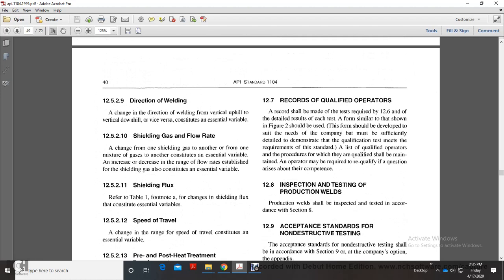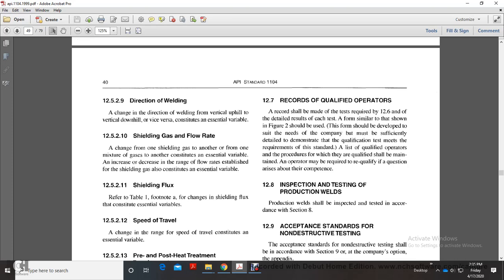12.7 Records of qualified operators. A record shall be made of the tests required by 12.6, including the detailed results of each test. A form similar to that shown in figure 2 shall be used. This form may be developed to suit the needs of the company, but must be sufficiently detailed to demonstrate that the qualification test meets the requirements of the standard. A list of qualified operators and the procedures for which they are qualified shall be maintained. An operator may be required to requalify if a question arises about competency.